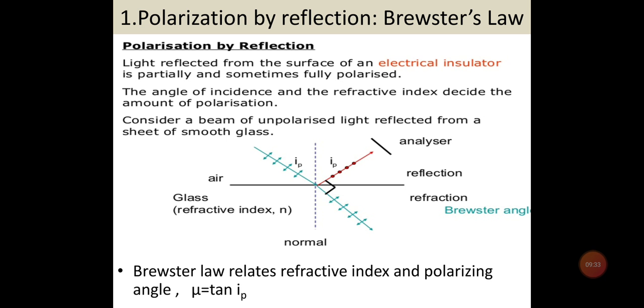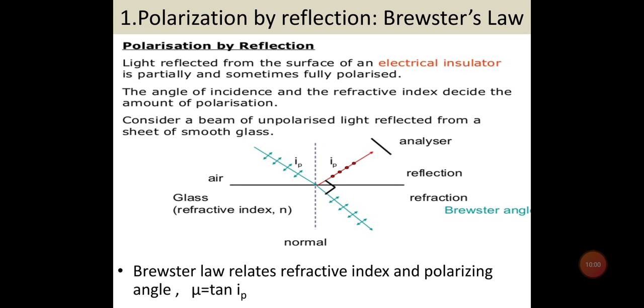At a certain angle of incidence, IP, the light which is reflected is almost completely plane polarized. This angle of incidence IP is known as the angle of polarization, or simply the polarizing angle of the medium. This angle IP depends upon the nature of the medium, which means the refractive index, and also changes slightly with the wavelength of light used.